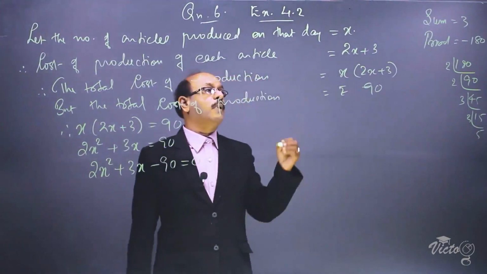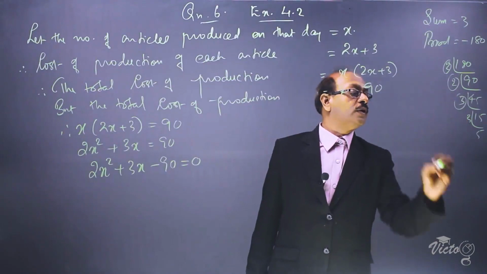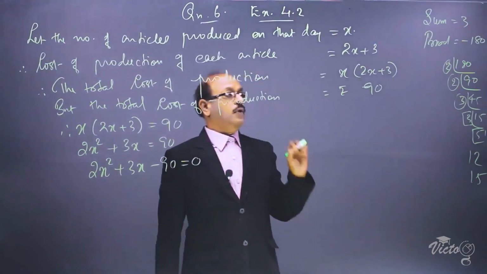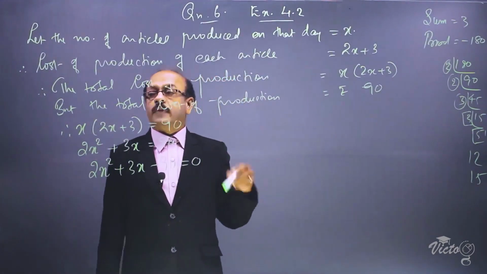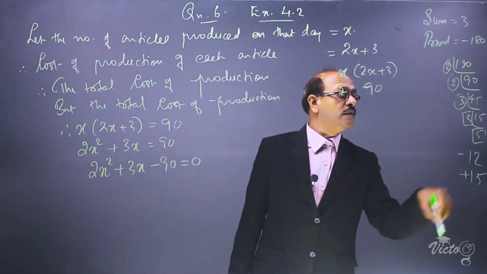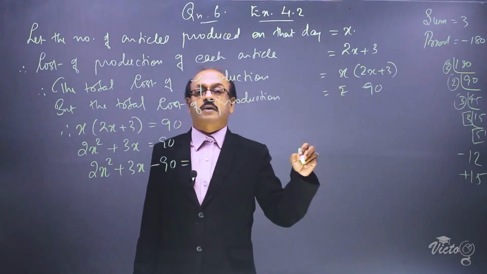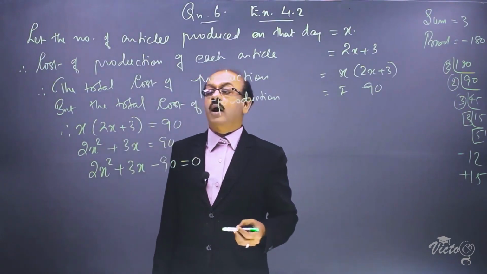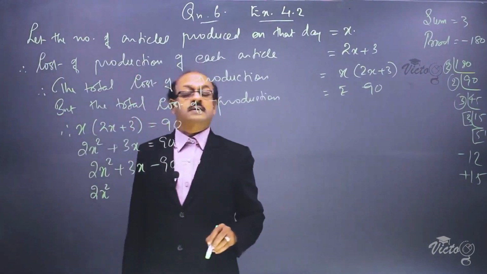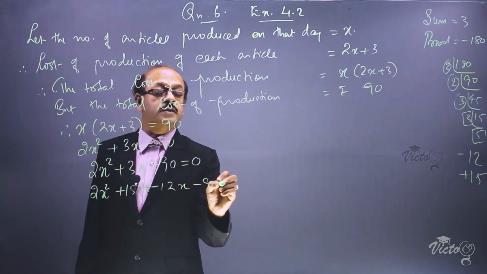We have to find two numbers by rearranging these numbers. That is 2 into 2, 4; 4 into 3, 12; and 3 into 5 as 15. Now, if we want the sum as plus 3, the larger number must be plus and the smaller number must be minus. Therefore, the two numbers are plus 15 and minus 12. Their product is minus 180 also. Now, we can split the middle term. Instead of plus 3x, we can write 2x square plus 15x minus 12x minus 90 is equal to 0.